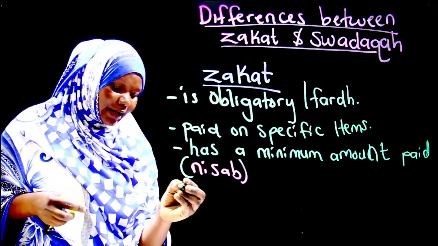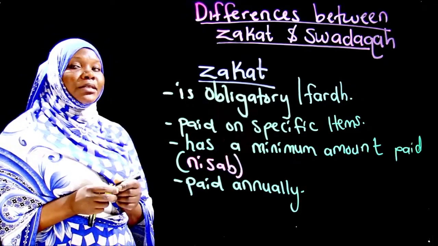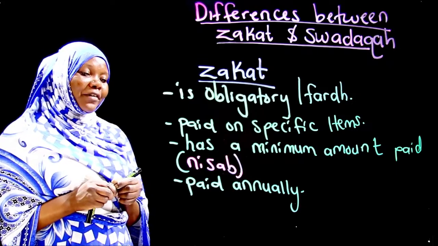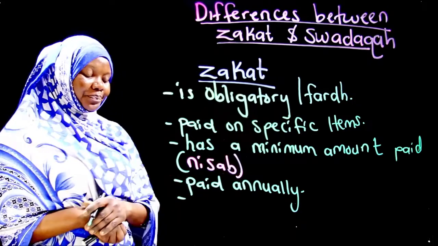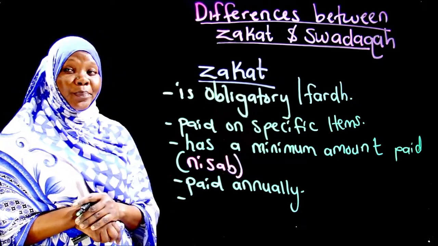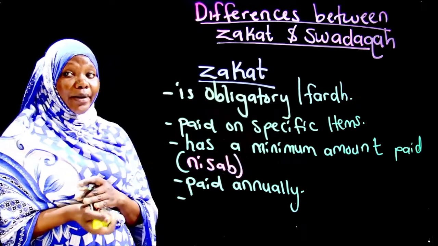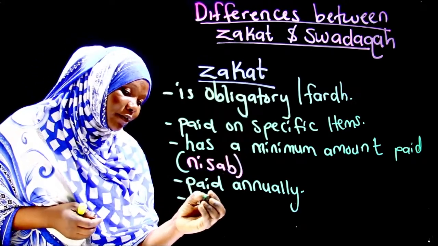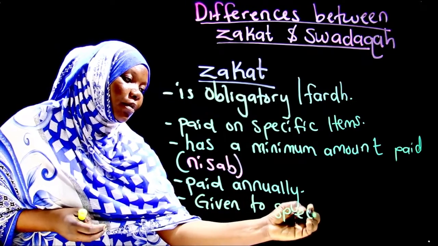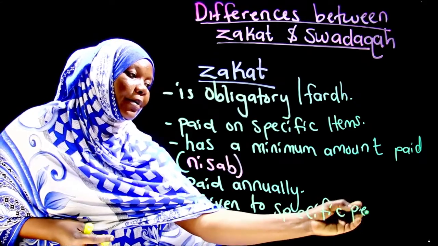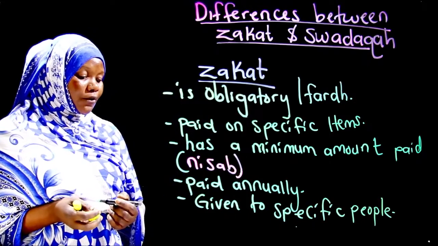The next point we can add is that it is paid annually. That means it is paid once in a year, not every day, not monthly, not weekly. Another thing that you can add is that it is given to specific people, just the recipients of zakah, the way we discussed them prior. Zakah is given to specific people. Not everybody is a recipient of zakah.